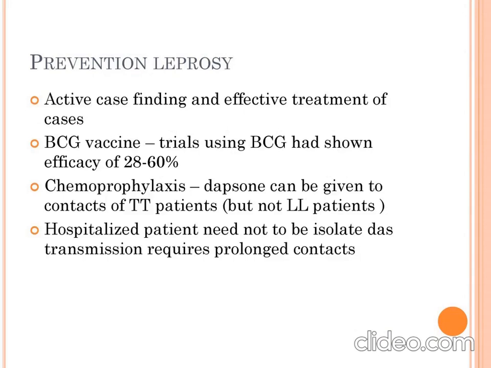Prevention of leprosy: active case finding and effective treatment of the cases. This is the most important strategy in prevention of leprosy. BCG vaccination has also proved efficient in 28 to 60% of cases. Chemoprophylaxis with dapsone can be given to all close contacts of leprosy. Hospitalized patients need not be isolated because transmission requires prolonged contact.